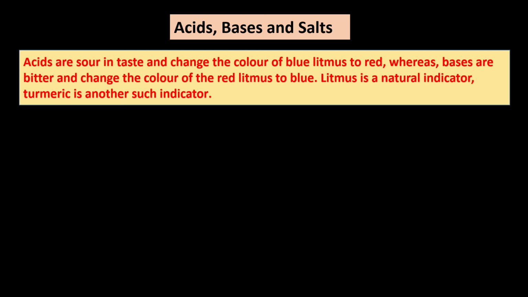The word acid is derived from a Latin word, acidus. In this chapter we are going to discuss the chemical properties of acids and bases, and according to that, how the reactions take place. It is from this Latin word acidus that we got the word acid, which means sour to taste.